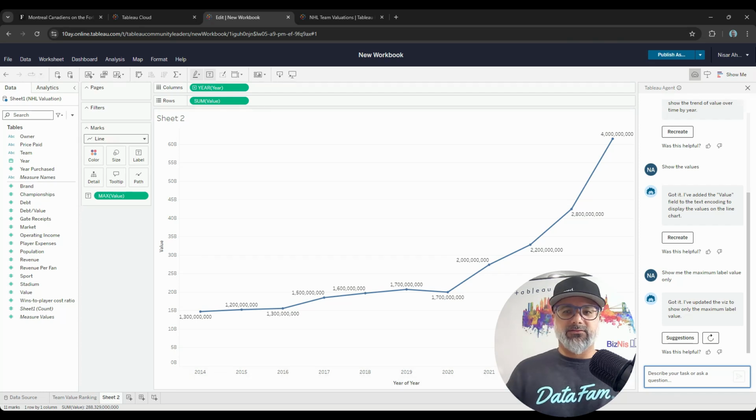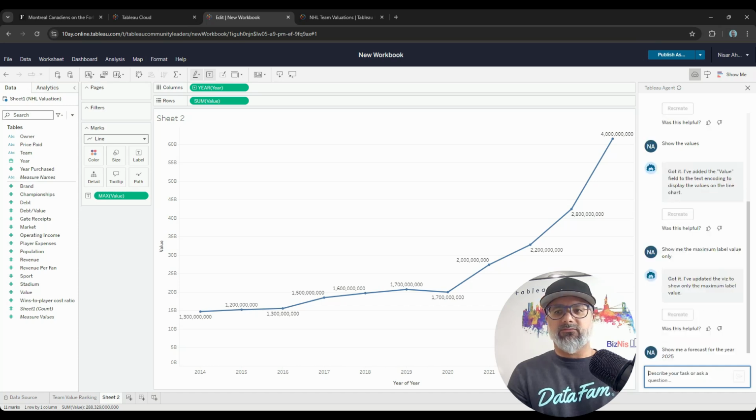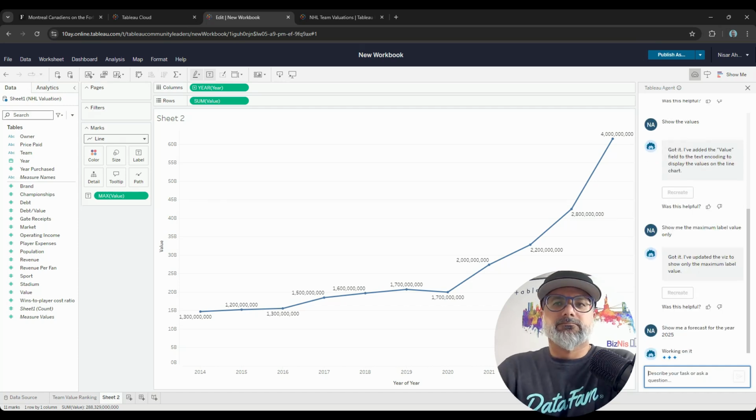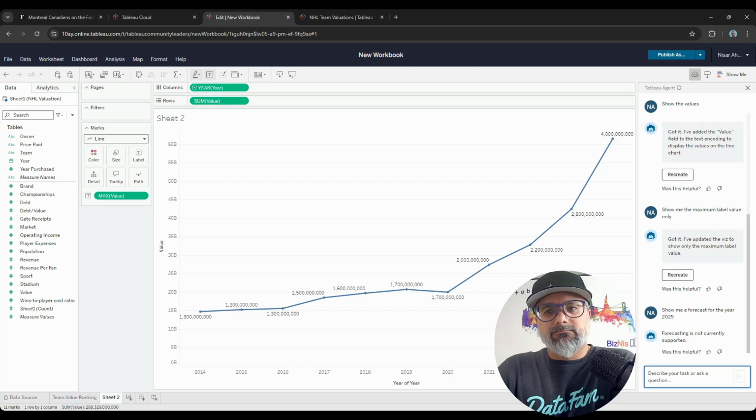Let's see if it has forecasting options. Show me a forecast for the year 2025. It says that forecasting is not supported here. That's fine.